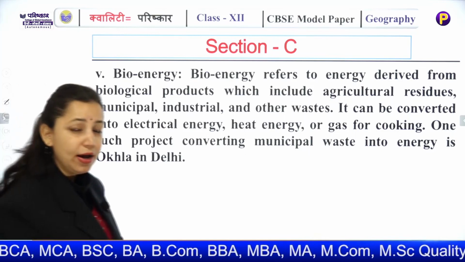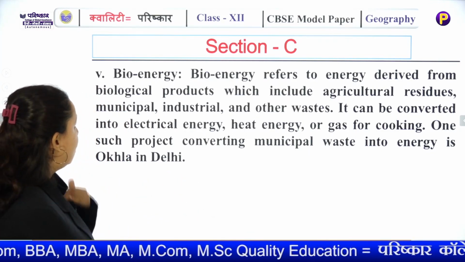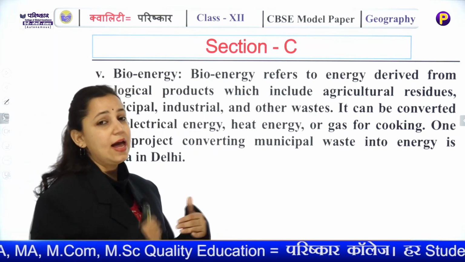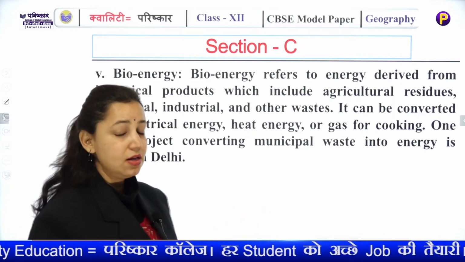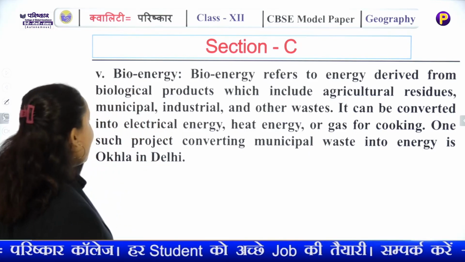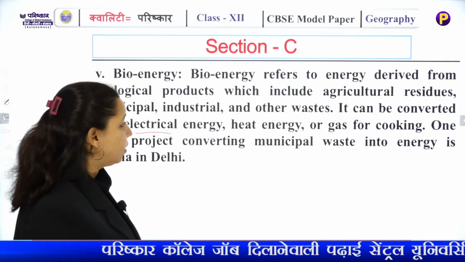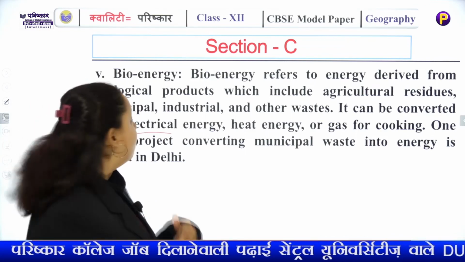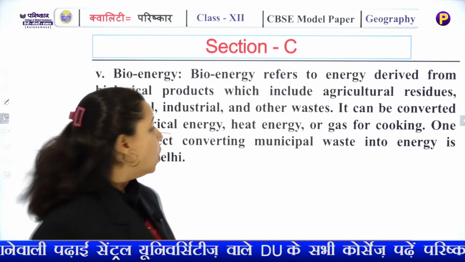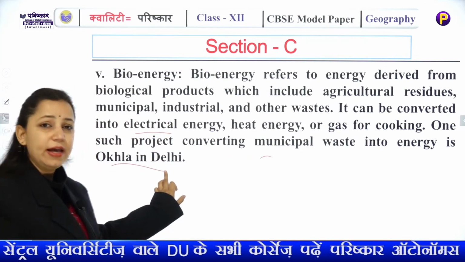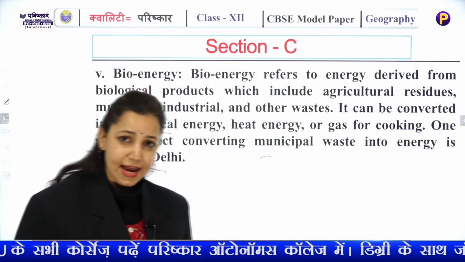Next is bioenergy, because we have municipal waste, animal waste, human waste, and that waste is harnessed and converted into electric energy, heat energy, or gas for cooking. One such plant for converting biomass into bioenergy is being set up at Okhla in New Delhi. So these are the advantages of non-conventional energy sources.